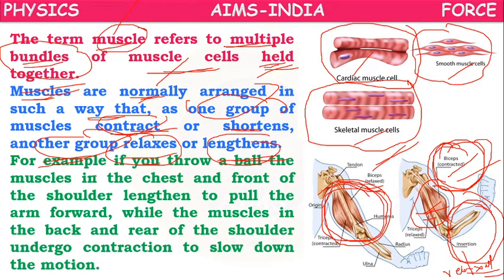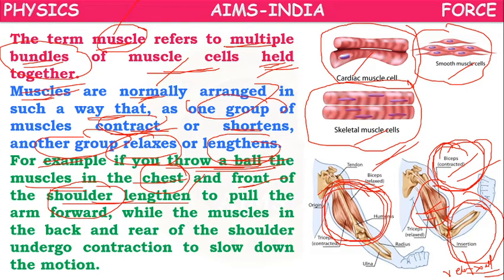Next. If you throw a ball, the muscles in the chest and the front part of the shoulder lengthen. Both will lengthen. Which muscles? The muscles in the chest and the front part of the shoulder. Why do they lengthen?